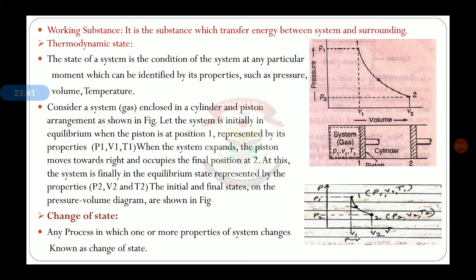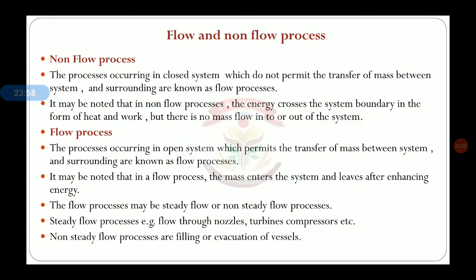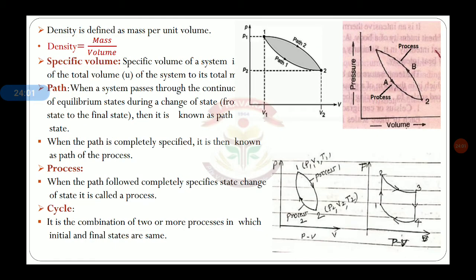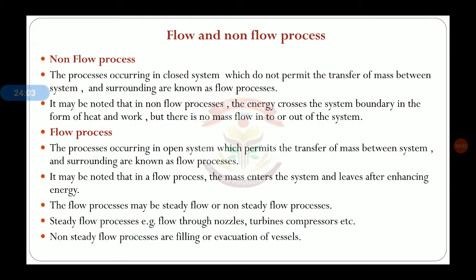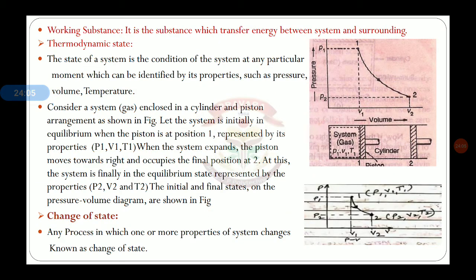That means it has particular values P1, V1, T1 at point 1, then P2, V2, T2 at point 2. If the system changes from state 1 to state 2, in that case there is a change of state from 1 to 2.